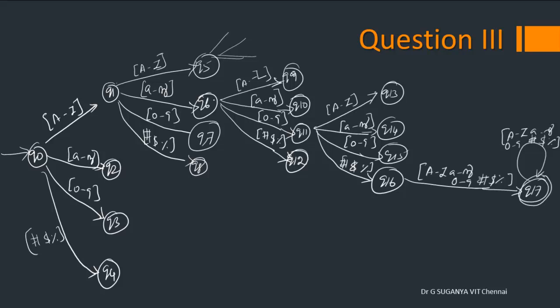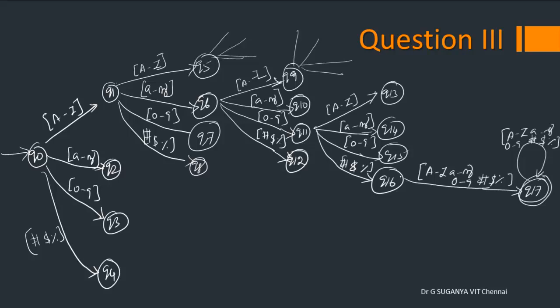From Q6 again similarly we have 4 possibilities. Uppercase and lowercase are already seen through this path, so you can ignore them in the sense that the concept is different. You have to have 4 different possibilities there. A number and a special character is expected on the input. The number will take you to Q11, a special character will take you to Q12. Once the number is also seen, finally we expect only the special character on the input stream. So we reach Q16. What does it mean? We have crossed a capital letter, small letter, a number and a special character.